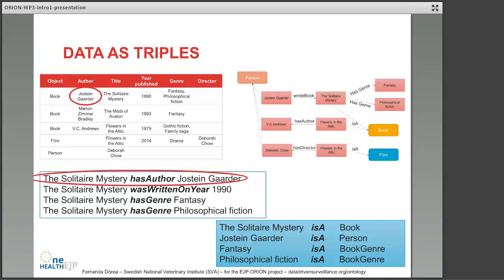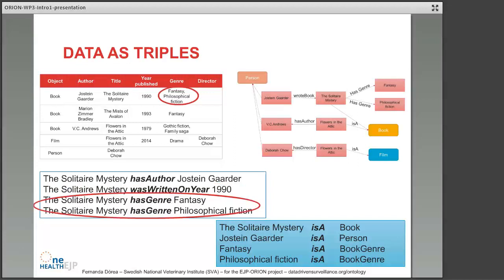So those are independent statements. I'm not constrained by how many columns I left for each characteristic. I'm just going to enter every piece of information independently as its own statement. So let's follow the first row there and say everything we want to say about that book. The Solitary Mystery has author Justin Gardner. The Solitary Mystery was written in the year 1990. The Solitary Mystery has genre fantasy, but here I'll make two statements. The Solitary Mystery has genre philosophical fiction also.